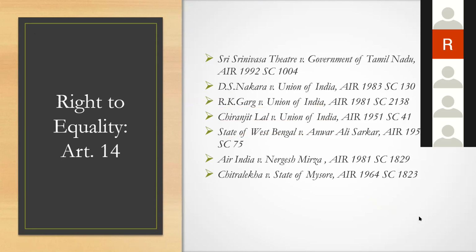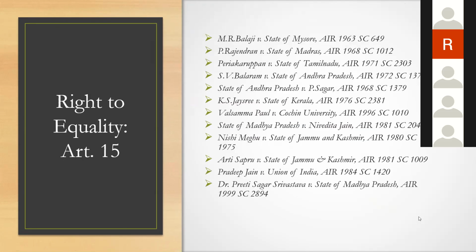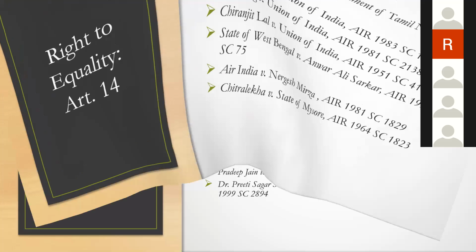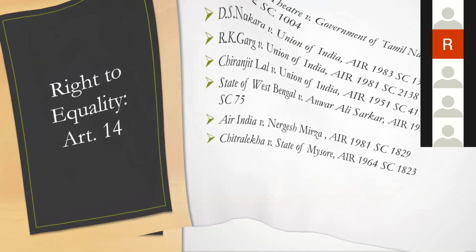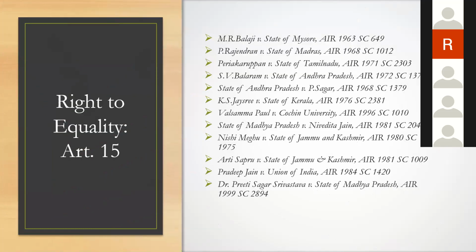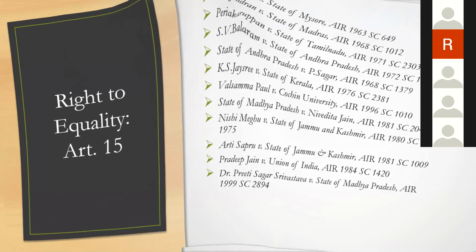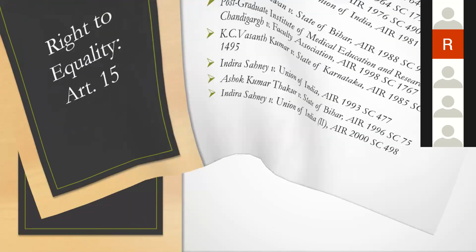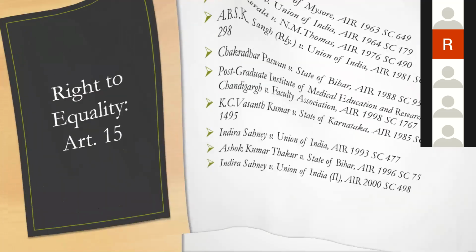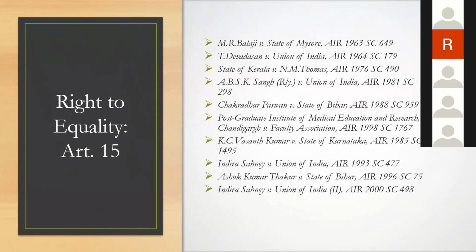Now, whenever we talk about Article 14, our right to equality, we have to refer to a series of cases for Article 15 and 16. Sorry, this is a typographical error; the second slide is Article 16. This was my mistake.